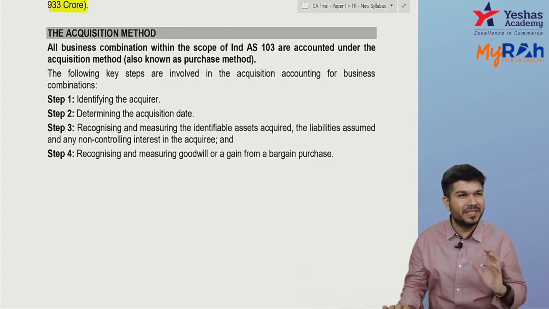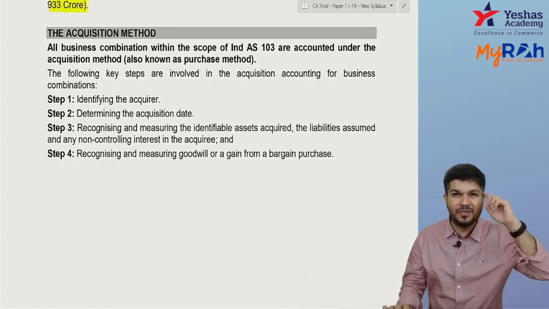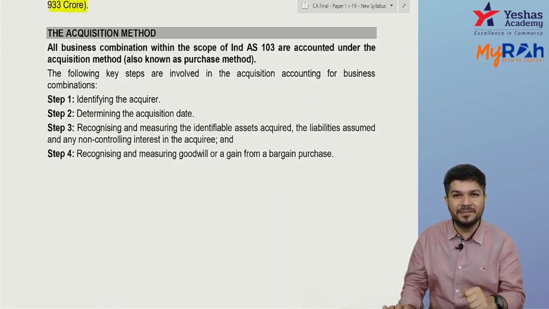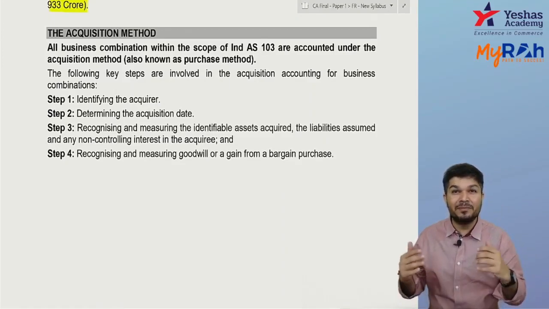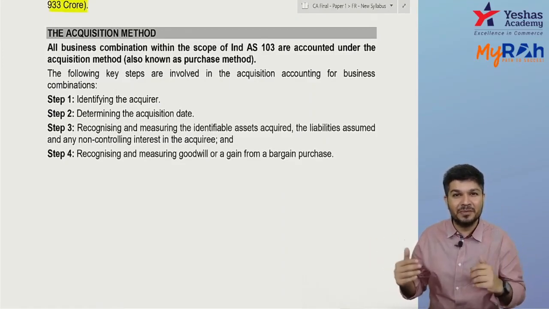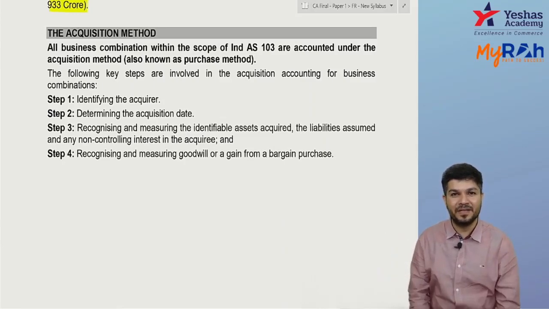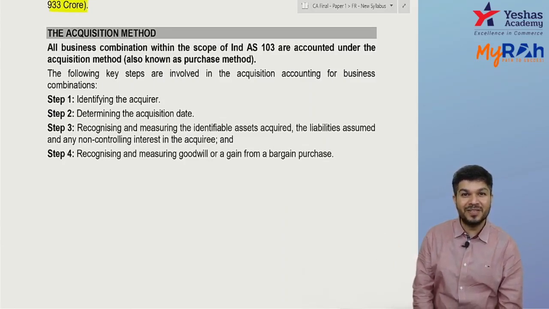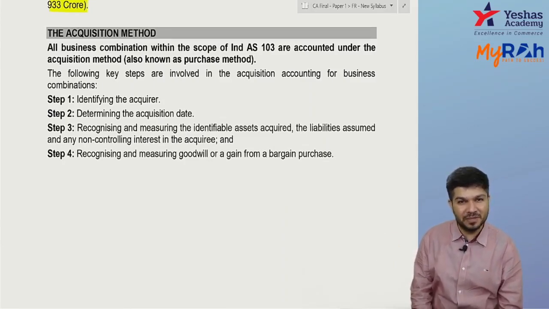If you recall, under AS 14 you used to have two methods, the pooling of interest method and the purchase method. You used to see whether the amalgamation is in the nature of merger or in the nature of purchase. If it was in the nature of merger, we followed the pooling of interest method, and if in the nature of purchase, we followed the purchase method.